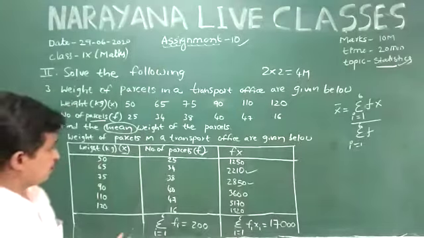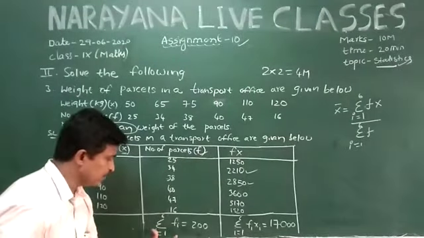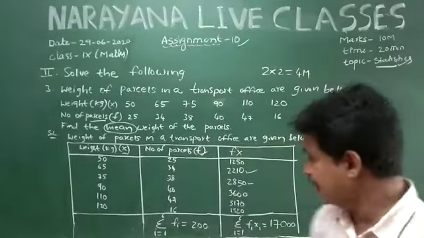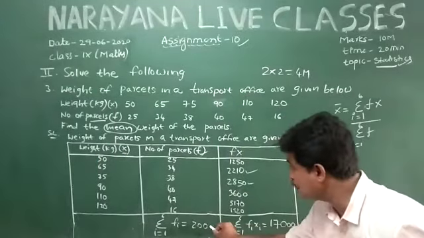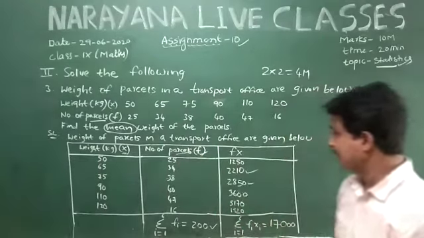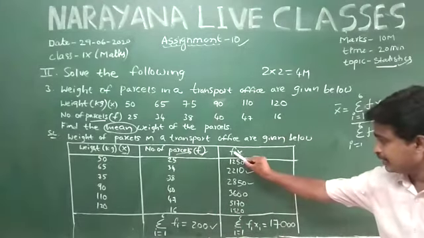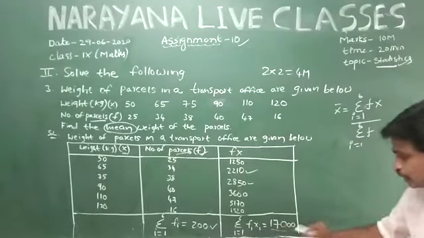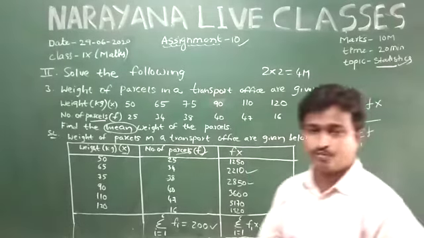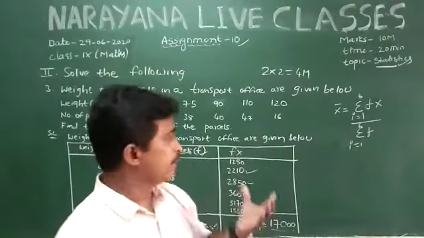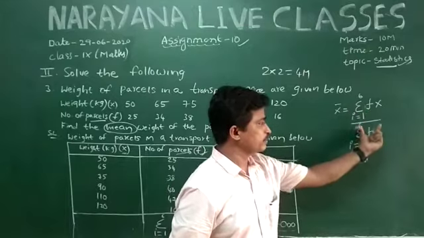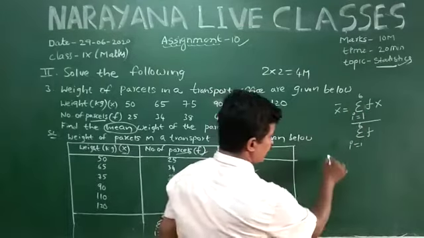So first we find the sigma f value. Sigma f is nothing but the number of parcels. Here sigma f is equal to 200, so 200 parcels. Next we find sigma f into x. So add all these, and we get 17,000. So coming to finalize the problem, mean x bar is equal to sigma, i equal to 1 to 6, f into x by sigma f. So we can conclude the problem.